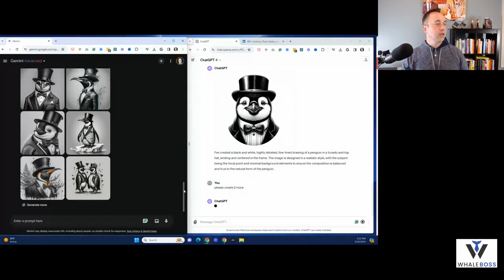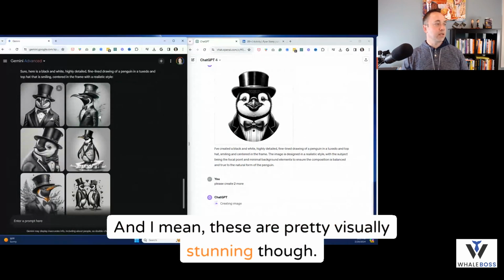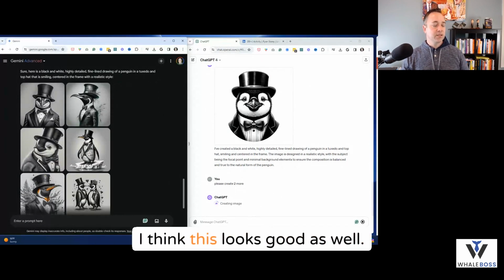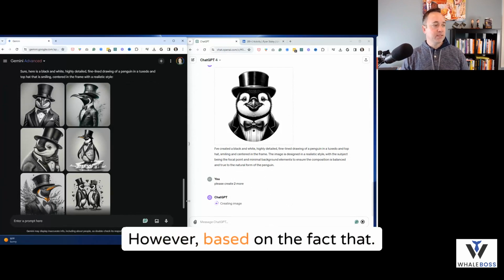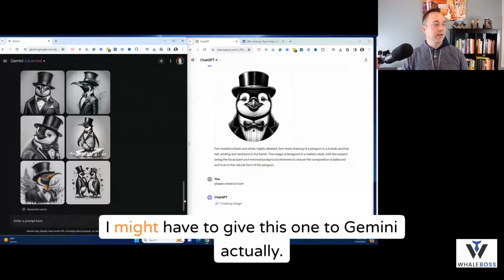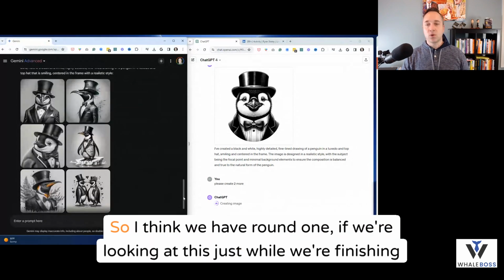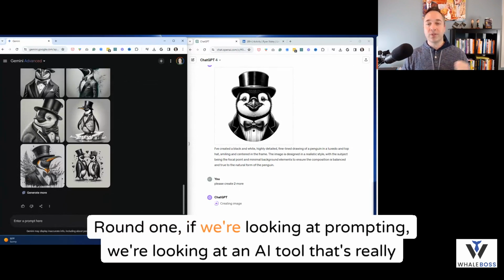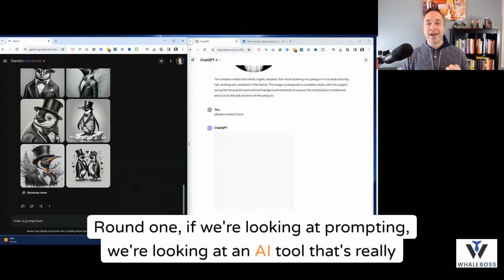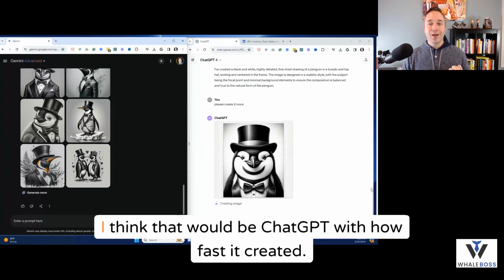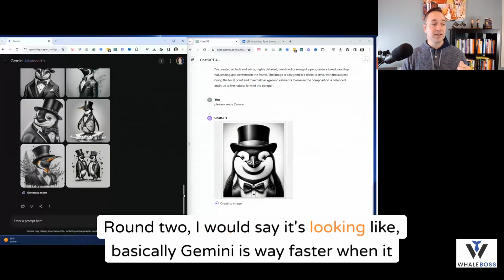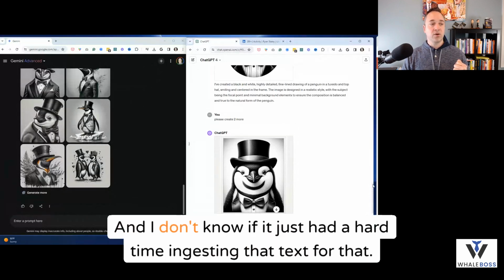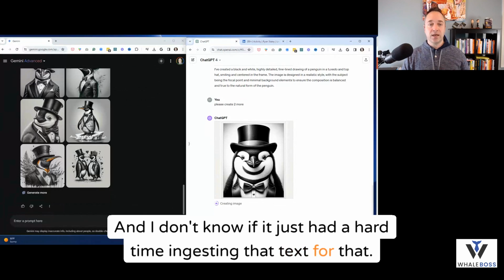Okay. And I mean, these are pretty visually stunning though. I mean, the detail is awesome. Here, I think this looks good as well. However, I might have to give this one to Gemini actually. So I think we got round 1. If we're looking at prompting, if we're looking at an AI tool that's really efficient, I think that would be ChatGPT with how fast it created. Round 2, I would say it's looking like Gemini is way faster when it came to this. And I don't know if it just had a hard time ingesting that text.